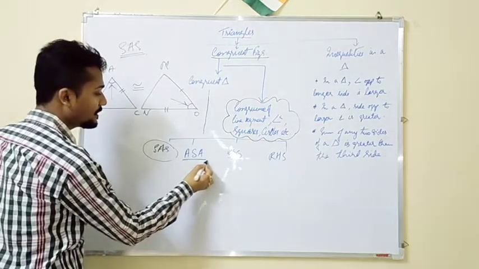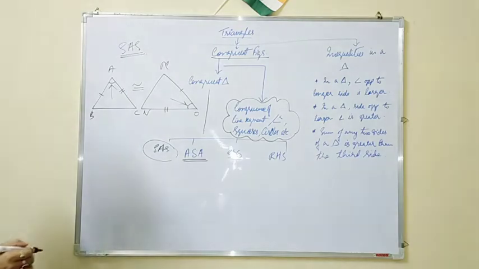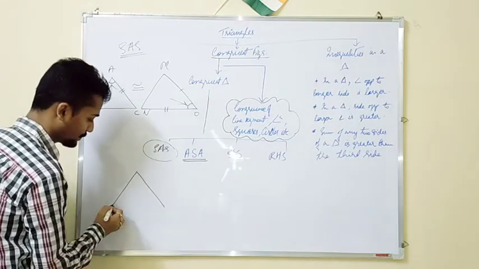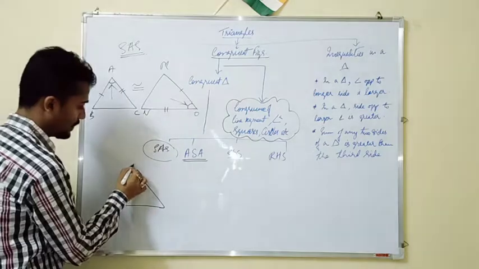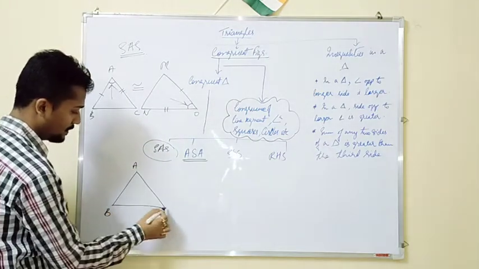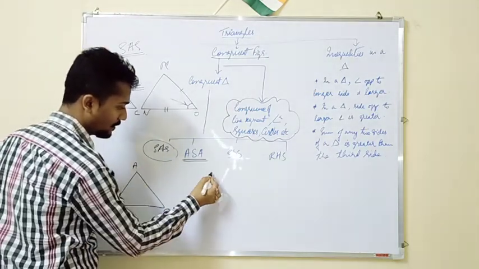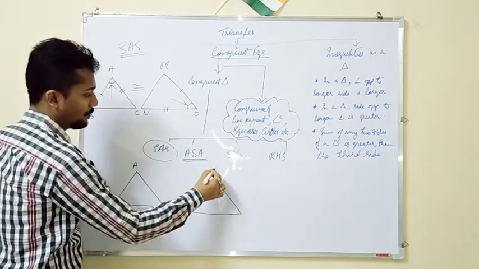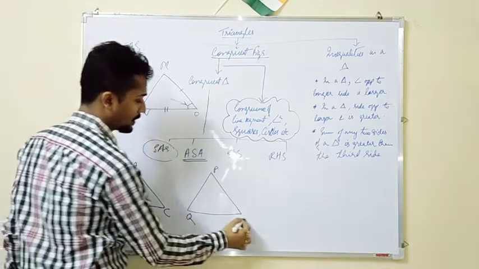Now the next criteria that we will see is angle, side, angle. So for that, let me draw two triangles, ABC and PQR.